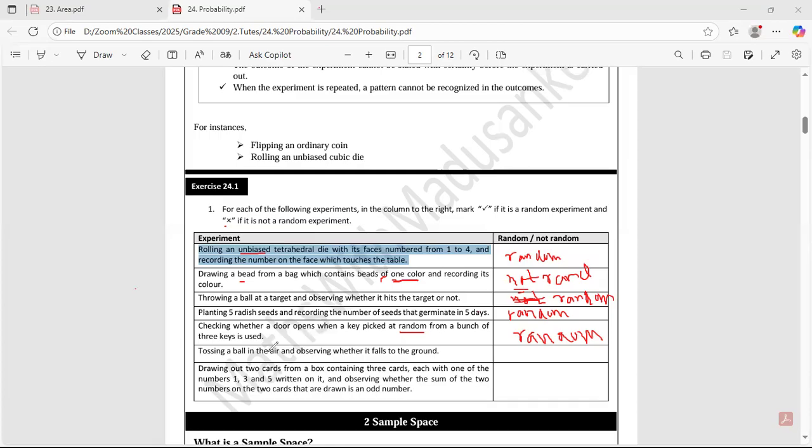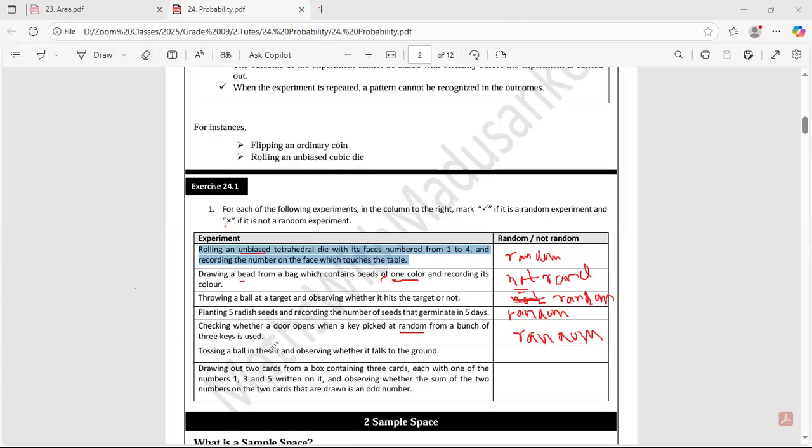Now build logic for yourself. Can I exactly tell this ball will come to the ground? Can you exactly tell? Now you are on the ground. Random? No, this is not random.